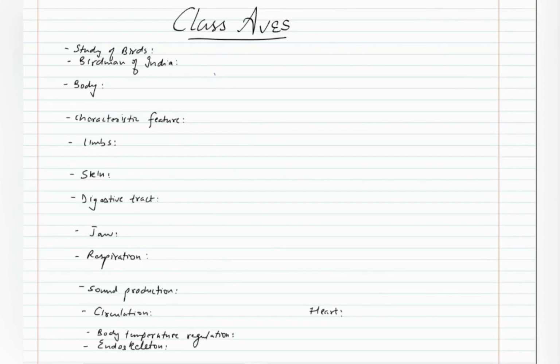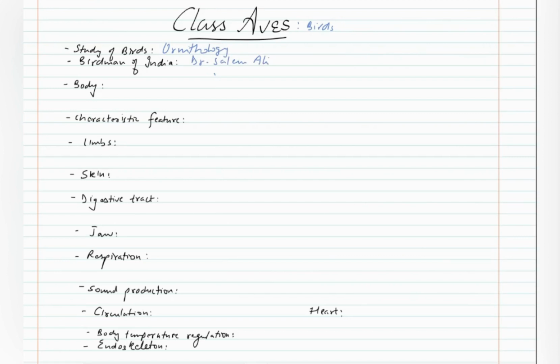In the previous video, we had discussed about class Reptilia. In this video, we are going to discuss about class Aves. Aves means birds. This includes all those animals which have a flying habit, which can fly. Study of birds is known as ornithology. And Birdman of India is Dr. Salim Ali. He is known as the Birdman of India.